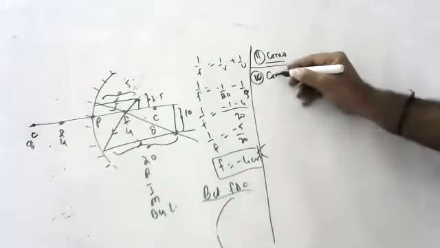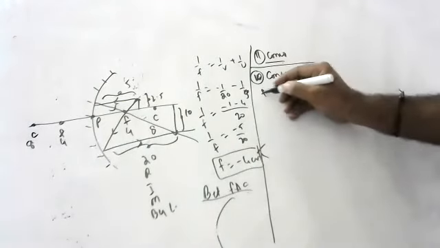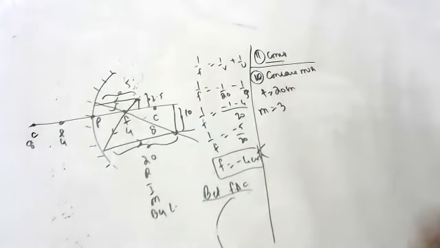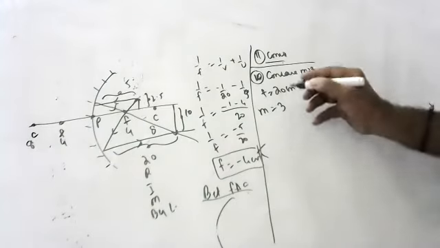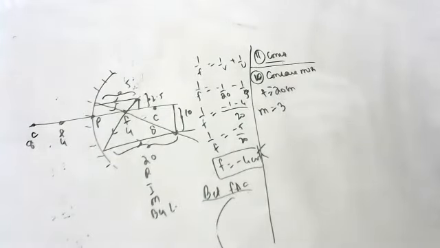An object is placed in front of a concave mirror of focal length 20 centimeters. The image is 3 times magnified. Calculate the possible distances. Concave mirror means focal length is minus.